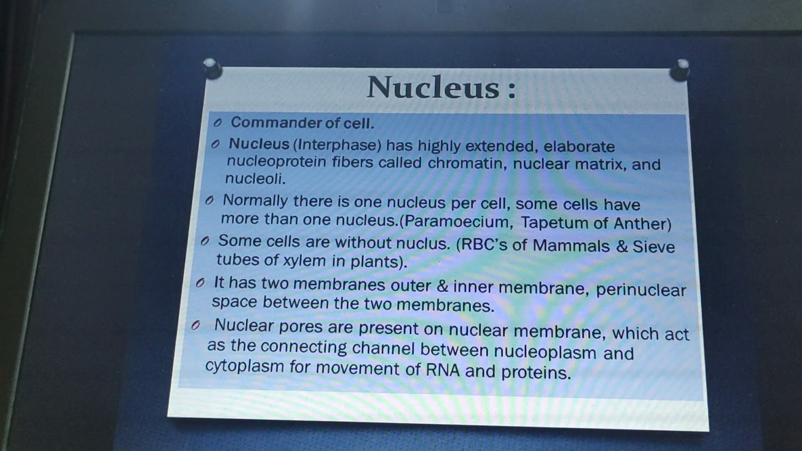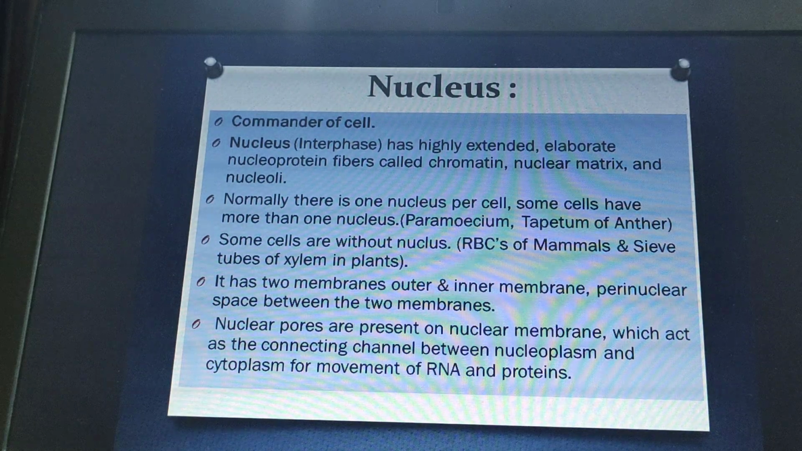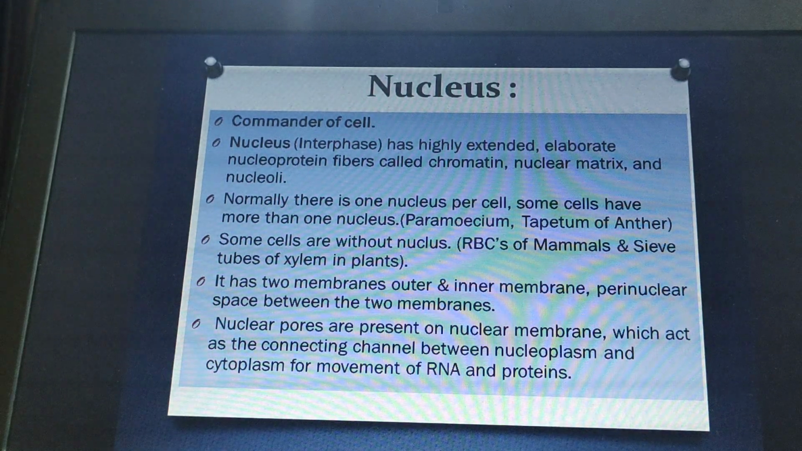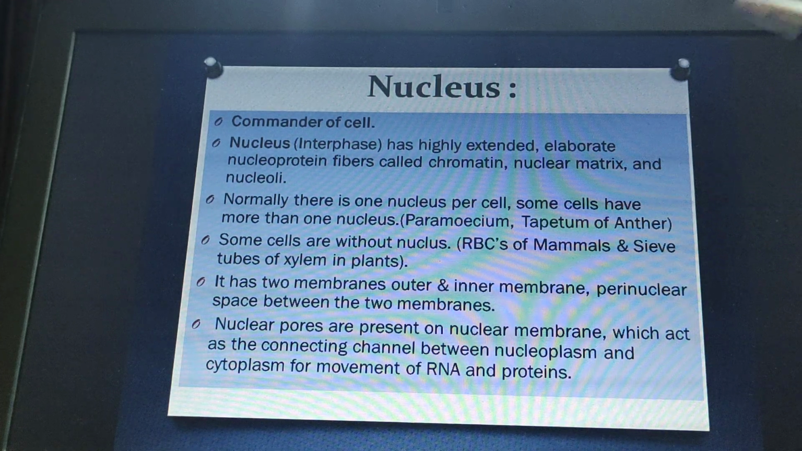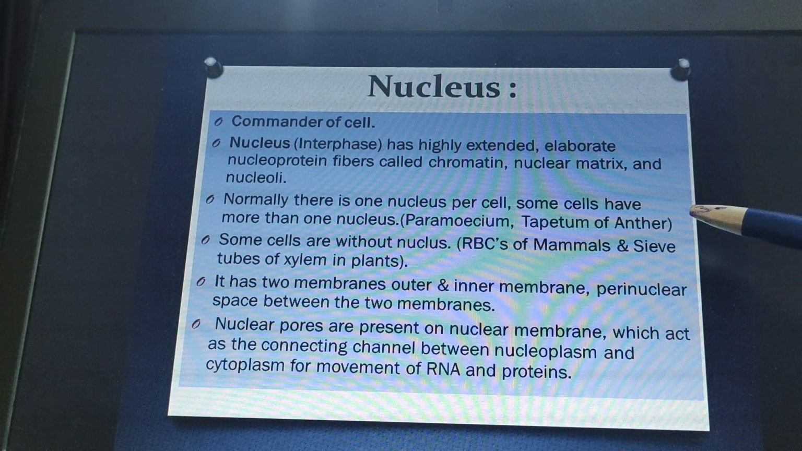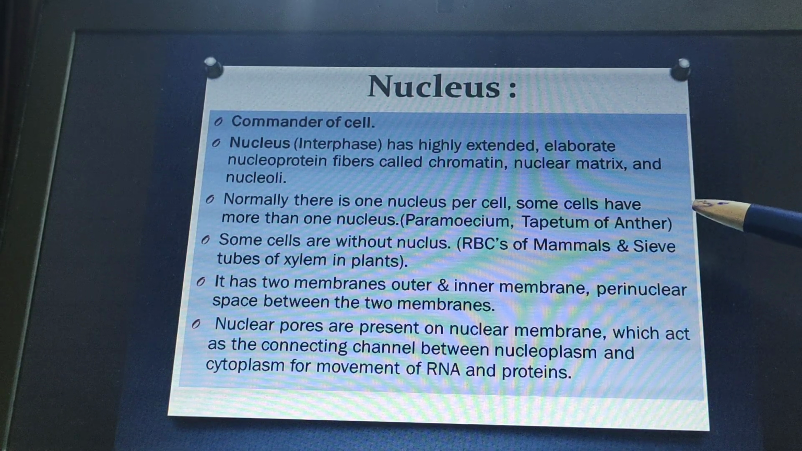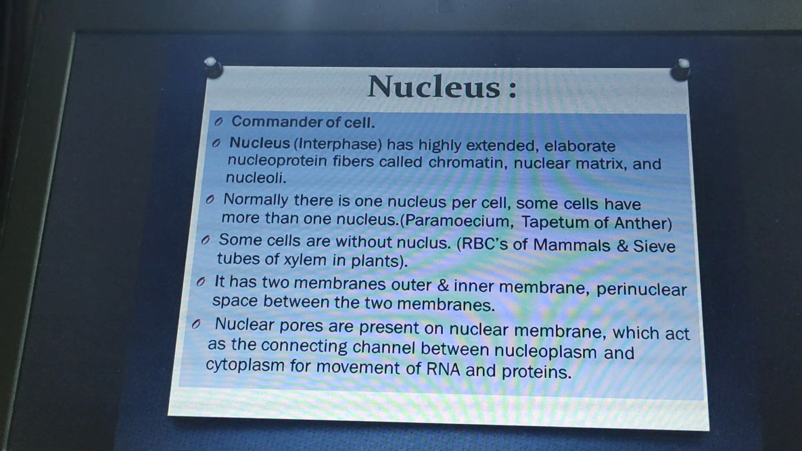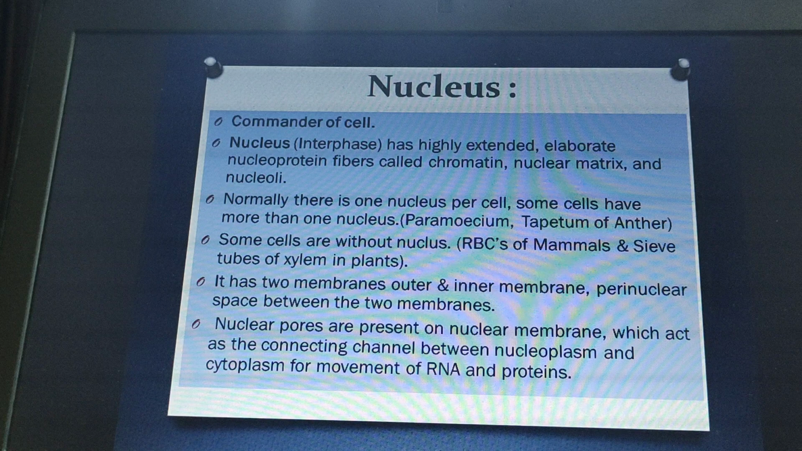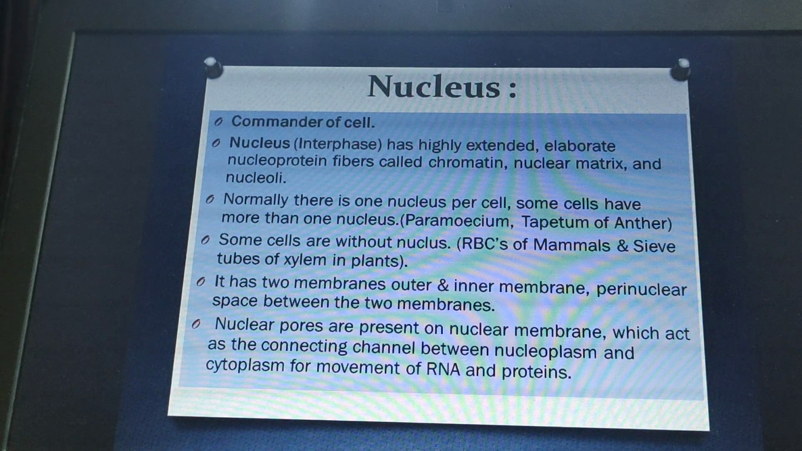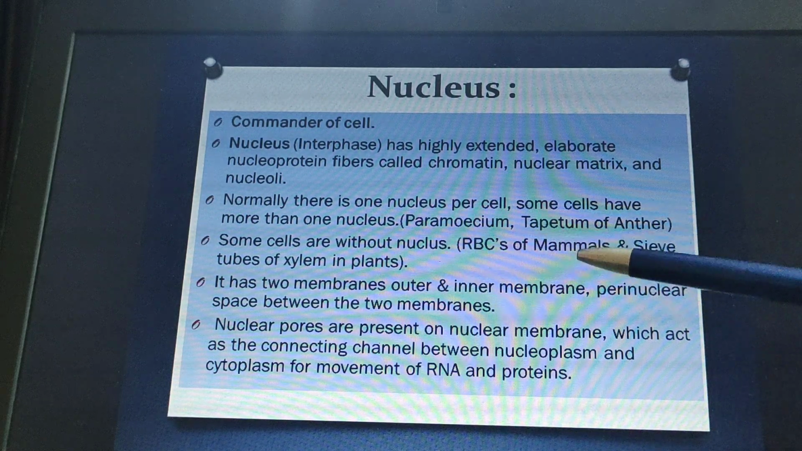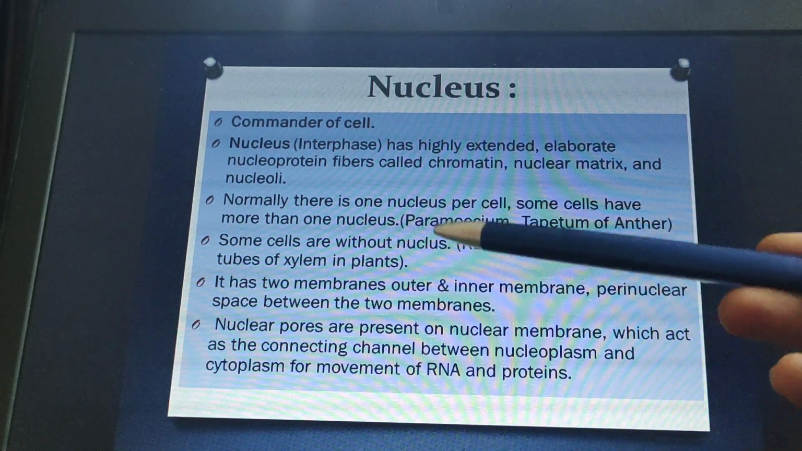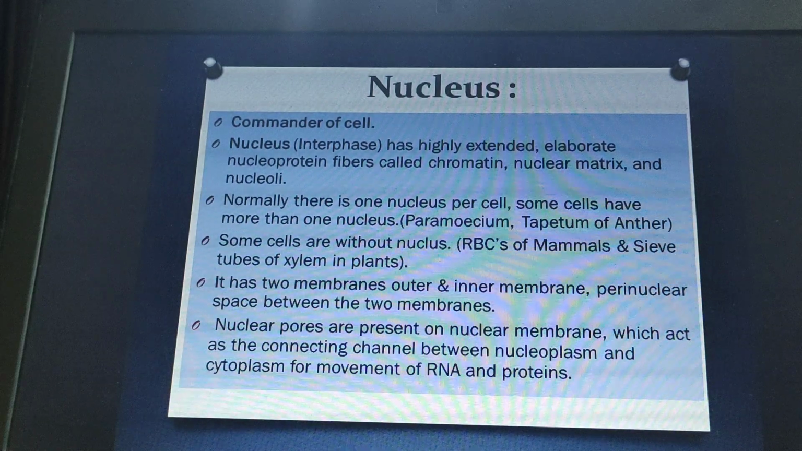Normally there is only one nucleus per cell, but we have certain examples where there is more than one nucleus per cell. For example, Paramecium has two nuclei. The tapetum, the layer in the anther, also has two or multiple nuclei. Even if you recall the skeletal muscles, they are multinucleated. So it can vary from cell to cell. And we even have some cells which do not have a nucleus, for example the RBC of mammals and the sieve tubes of the phloem in plants, which are without a nucleus.